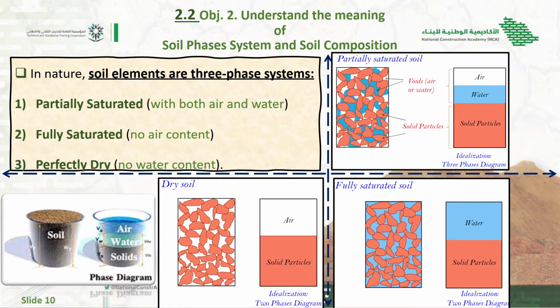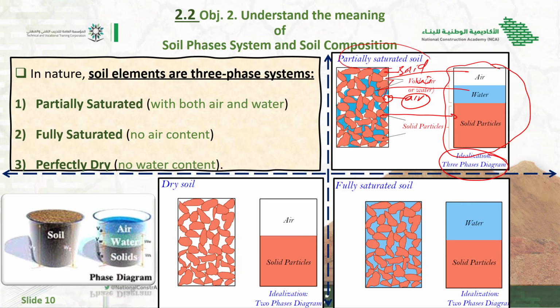So now we can discuss it very clearly. In the soil, the solid particle is present, and also there is white. So the white one means there is nothing, there is air. And the blue one shows what? There is water. So the white is air, the blue is water, and the brown is solid. So the soil in which all three phases are present, solid, water, and air, is called a three phase diagram. And the soil is called what?